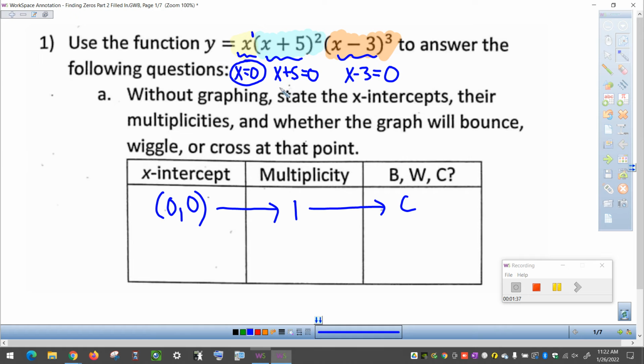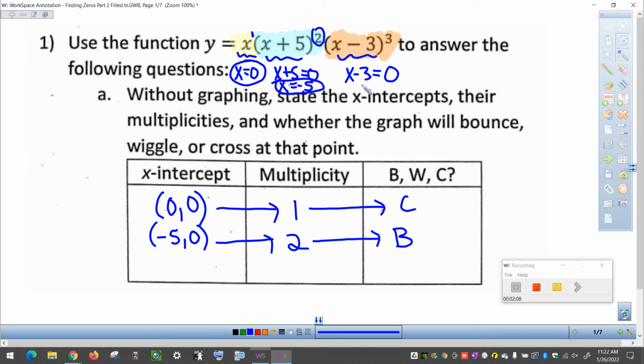Now, if we look at the second piece, x plus 5 being equal to 0 and solving for x, we're going to have to change to the opposite sign. We're subtracting 5 from both sides. So the second x-intercept we have here is negative 5. As an ordered pair, it's negative 5, comma 0. This one has a multiplicity of 2 because that's the exponent attached to that part. And because it is an even multiplicity, that tells us that it's going to bounce.